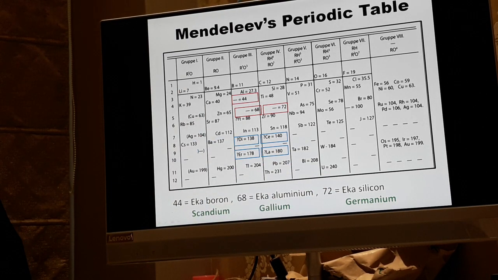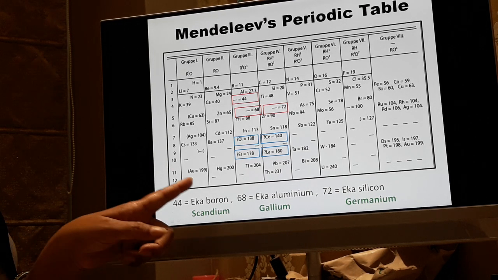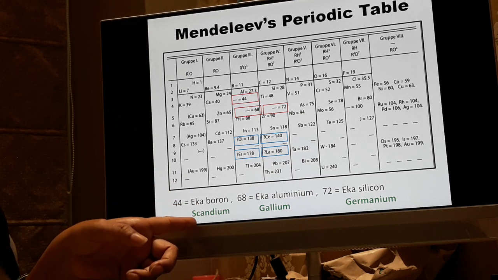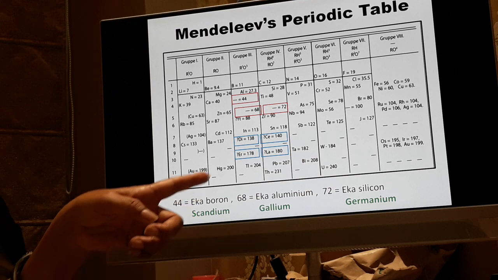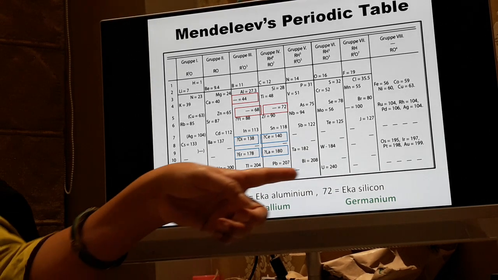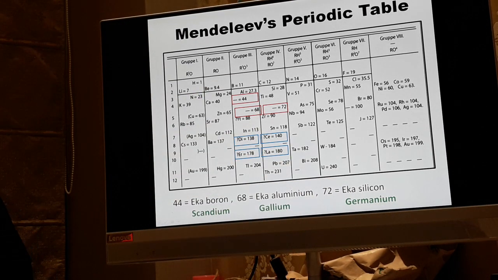But later on, when the elements were discovered, they were given new names. Eka boron was replaced by scandium, Eka aluminium by gallium and Eka silicon by germanium. And it was found that whatever Mendeleev had predicted, the properties of these three elements were the same. Let us see an example of that.